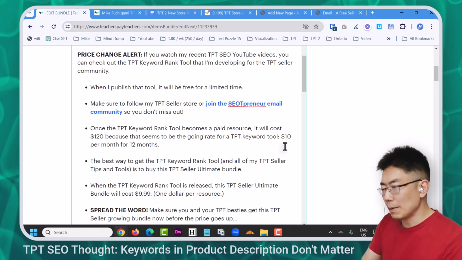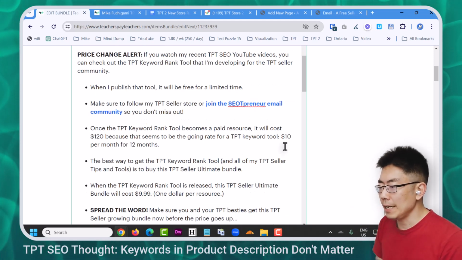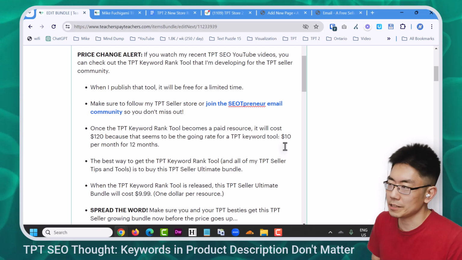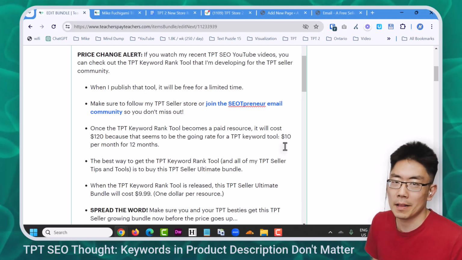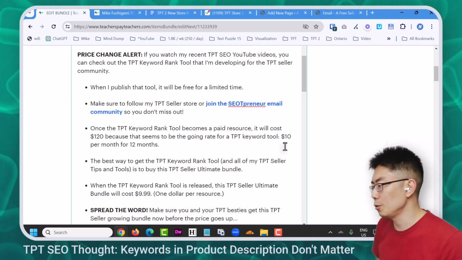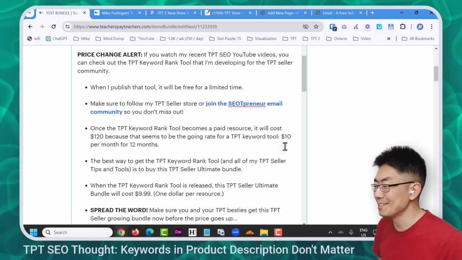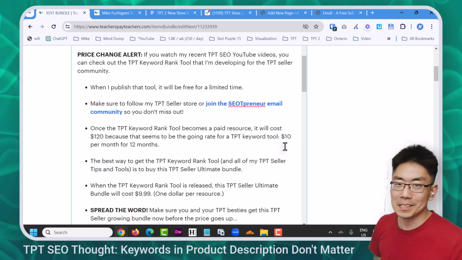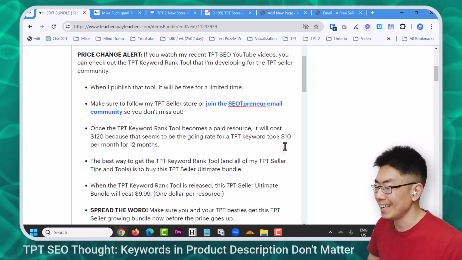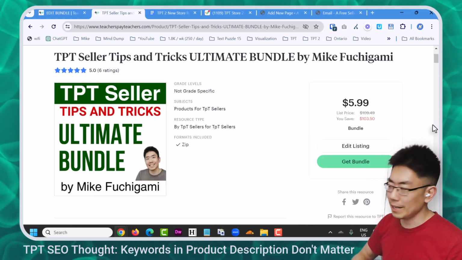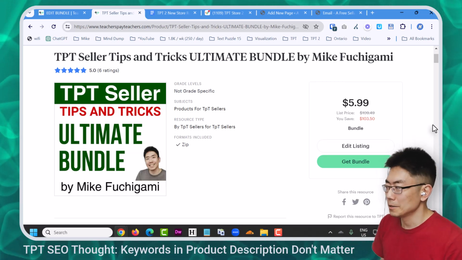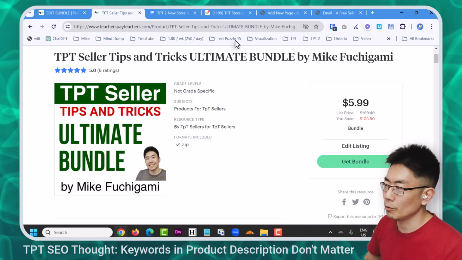But then in my product description, I'm sort of explaining the process, because eventually it seems like $10 per month is the going rate for a keyword tool. So I'm going to charge $120 for that keyword ranking tool. But obviously I don't want you to spend $120 to get it. I want you to spend $6 right now to get the Ultimate Bundle, so that way you get all of the cool things that I'm putting out there.